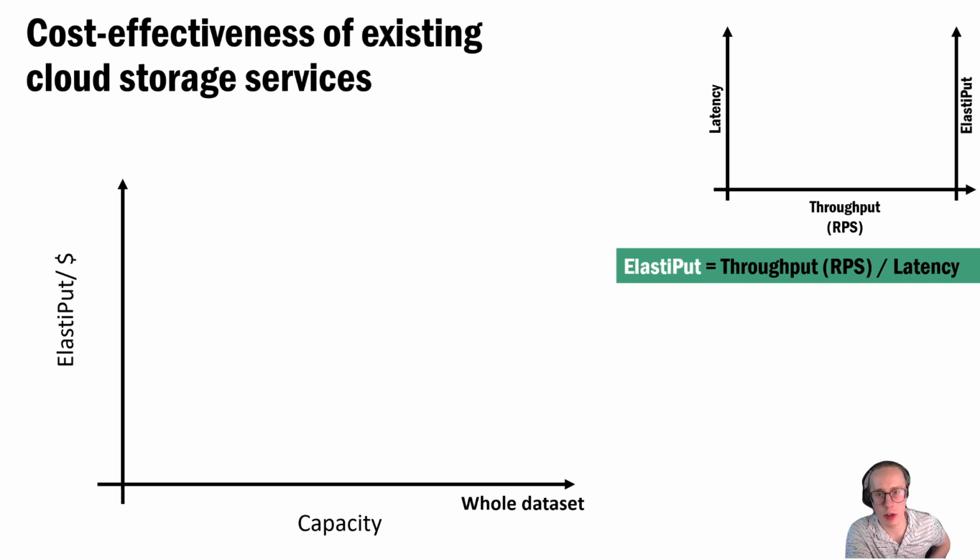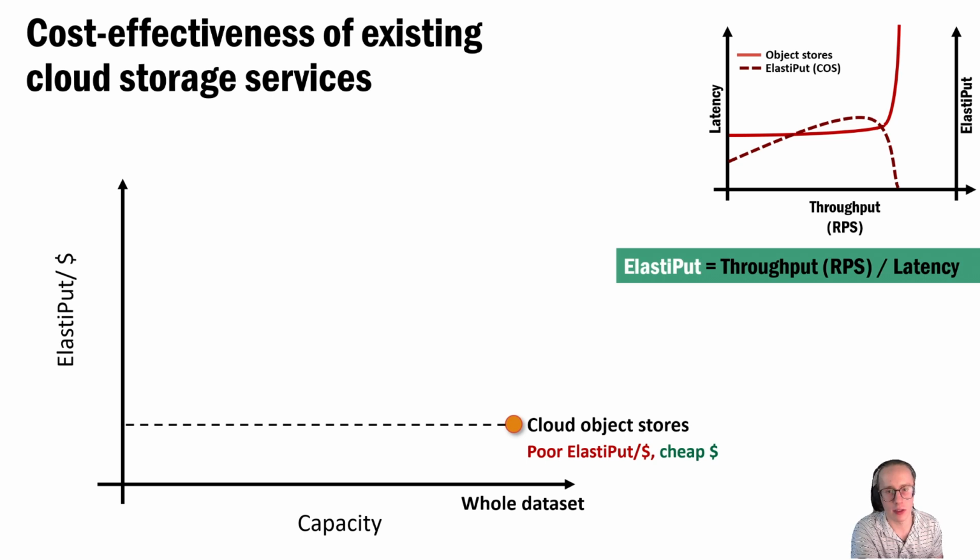Cost is another important metric for users of cloud storage services. If we now take storage cost into consideration, then we can use elastiput per cost to evaluate the cost effectiveness of existing cloud storage options for a data-intensive workload. The large chart here plots storage system capacity against elastiput per cost, and then in the top right, we show a throughput versus latency plot for different types of storage systems. I'll also show the elastiput for the type of storage system that I'm discussing.